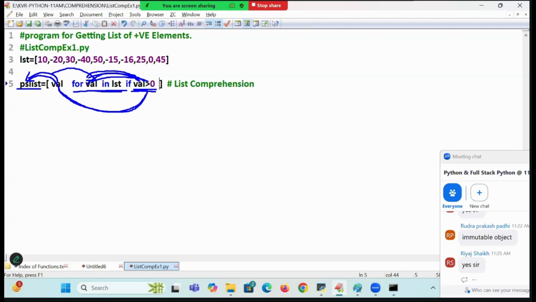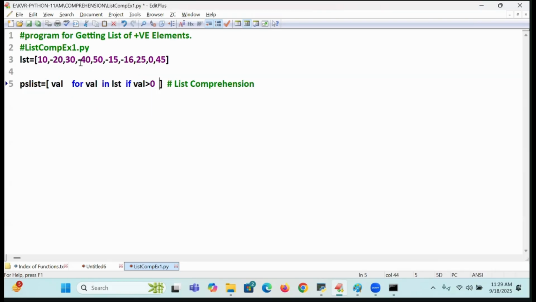Because the PS list is mutable, it keeps adding values when the condition is true. Next, 40. Minus 40 greater than 0, false. Next, minus 50, true. Minus 15, 16, 25, true. Where does the value go? The value is assigned to whom? The PS list. Like that, other values also.